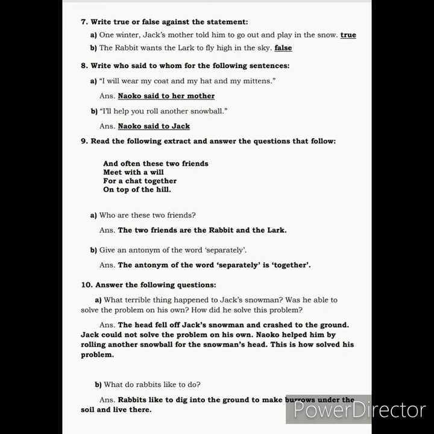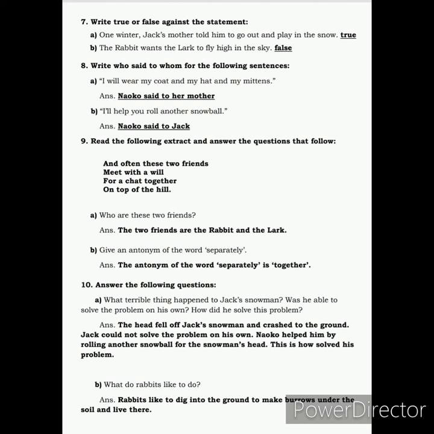Fine. Now, the last set of questions. Here you have to answer the following question. What terrible thing happened to Jack Snowman? Was he able to solve the problem on his own? How did he solve this problem? So here you have to write down the answer. The head fell off Jack Snowman and crashed to the ground. Jack could not solve the problem on his own. Naoko helped him by rolling another snowball for the snowman's head. This is how she solved his problem, right?